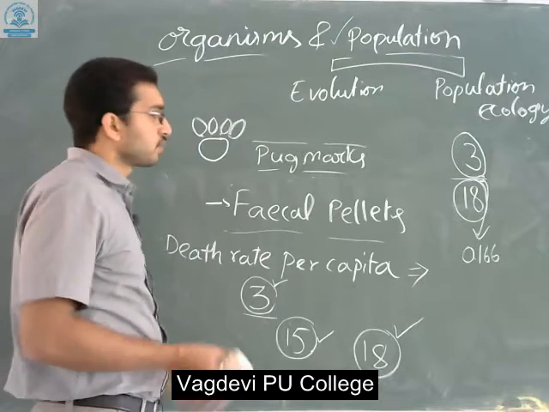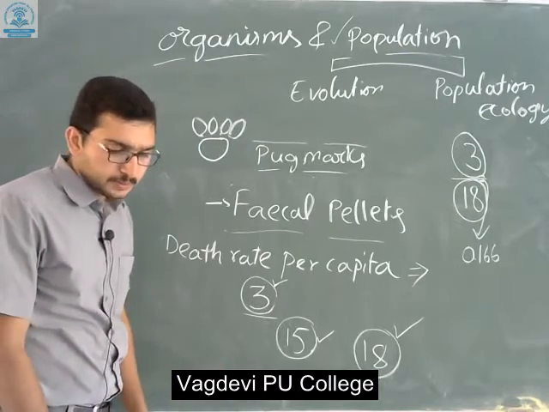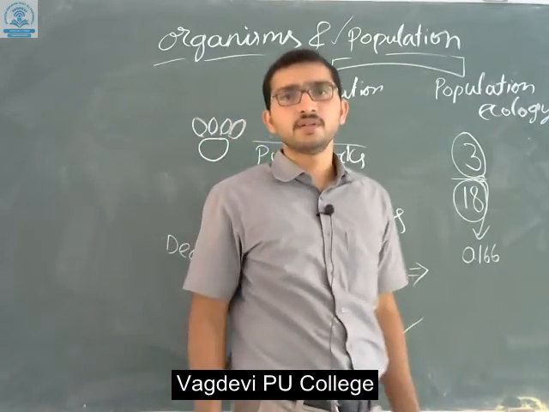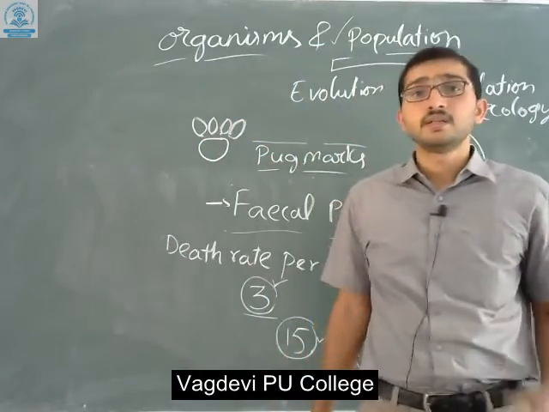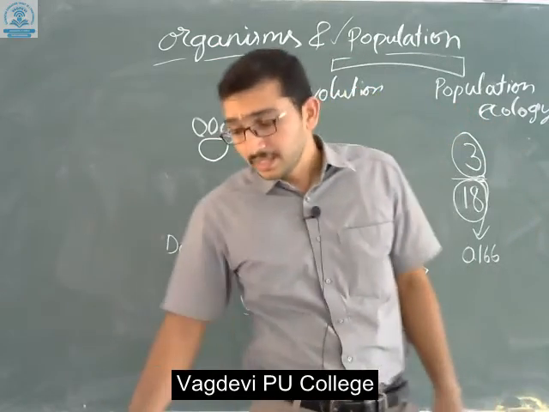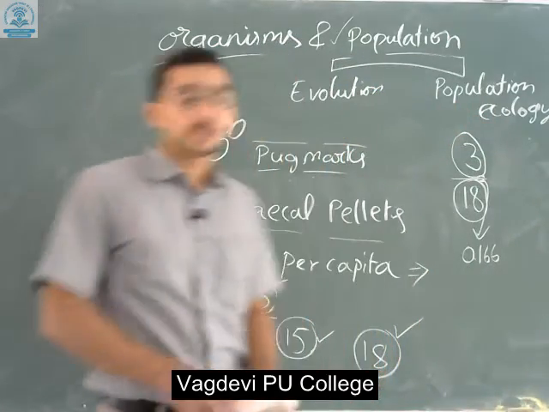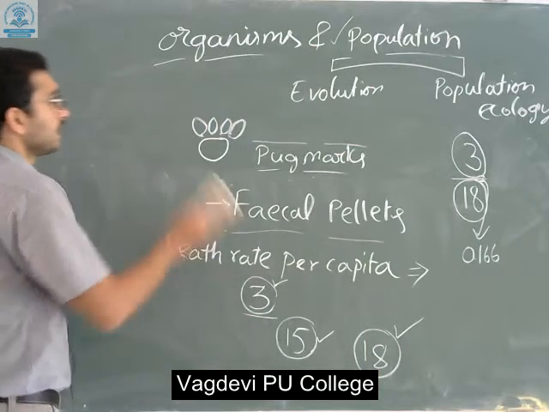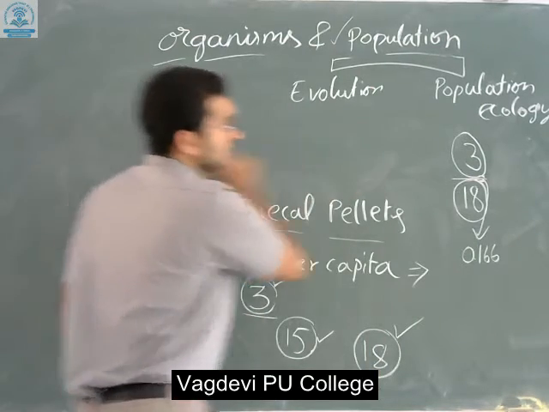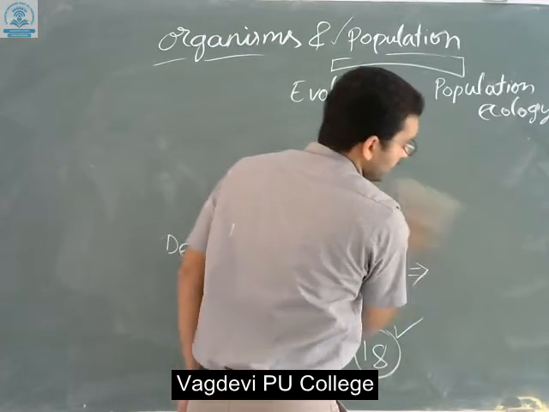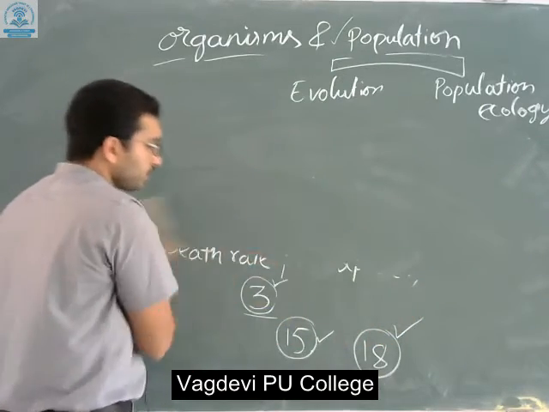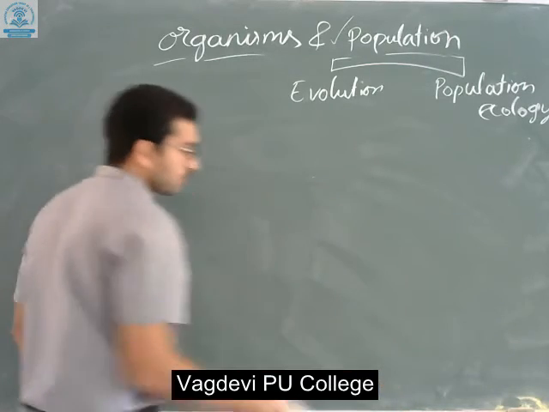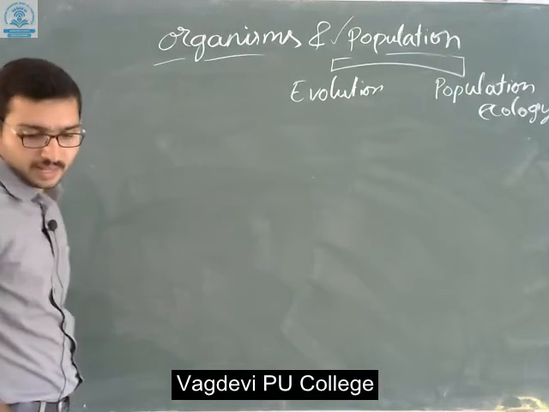And one more thing you have to know is that organisms give birth. When it comes to a population, the organisms give birth. The act of giving birth is known as natality. We call it natality. Let me erase this. Natality, and in contrast to natality is mortality.